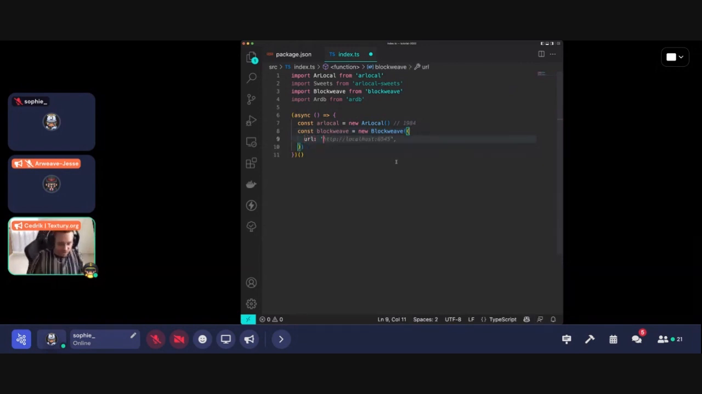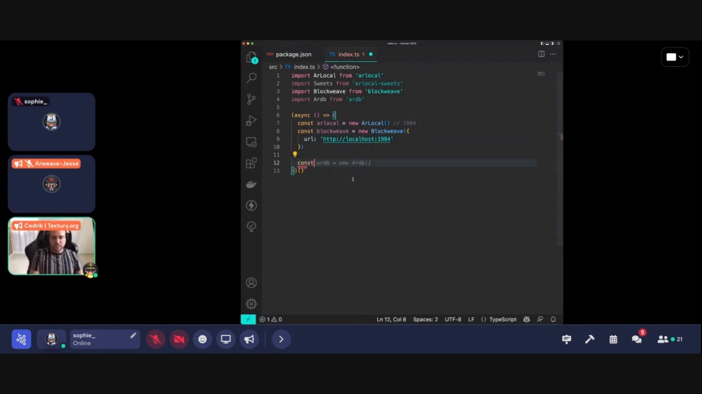The URL, normally, if it's online, you will use arweave.net or arweave.live. Both of them are gateways that are online and active on the permaweb. So in this case, what we want is to connect to localhost 1984. Okay.